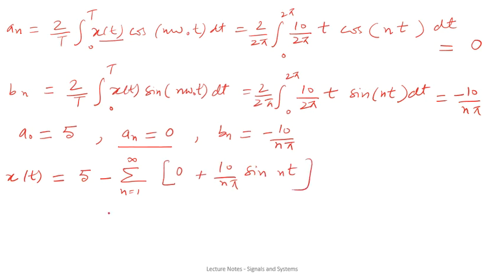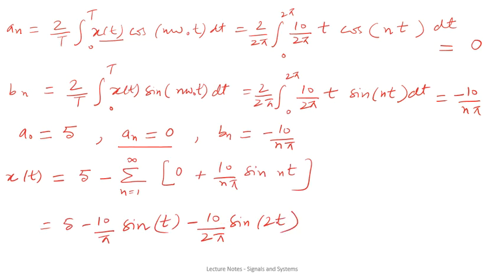Okay, so 5 minus 10 by pi sine t minus 10 by 2 pi sine twice t minus 10 by 3 pi sine thrice t, and so on.